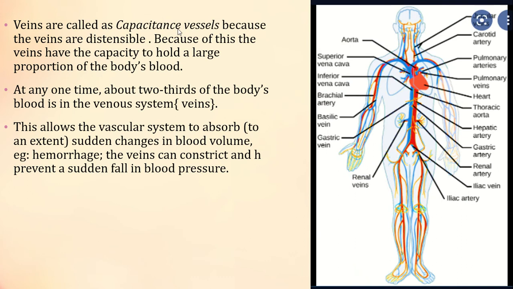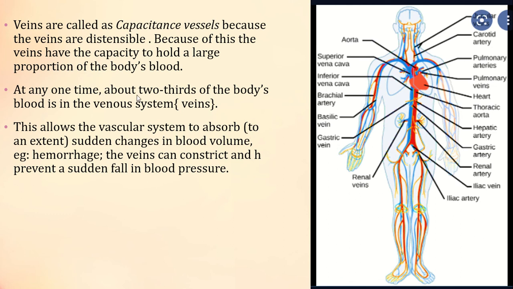Veins are called capacitance vessels because the veins are distensible. As I told earlier, here you can see the blue ones are the veins. It is connecting so many things here, and it is called a capacitance vessel. It can hold a large amount of blood in it, and it is distensible. It is like an elastic band, it can extend. Because of this, the veins have the capacity to hold a large portion of the body's blood.